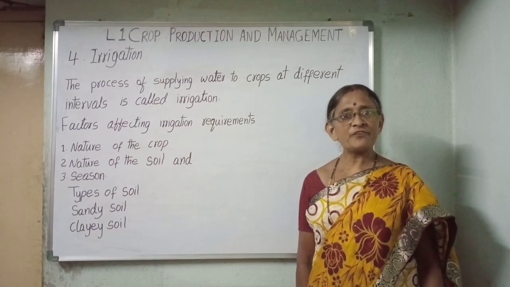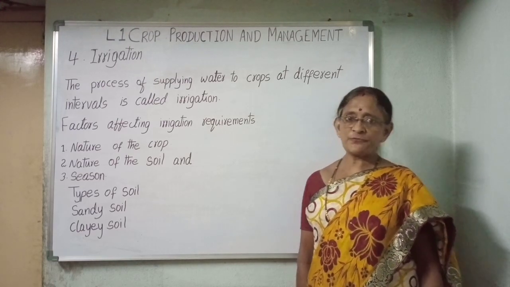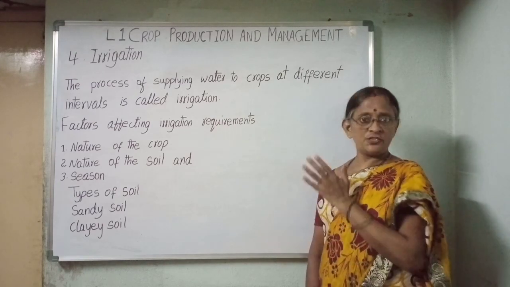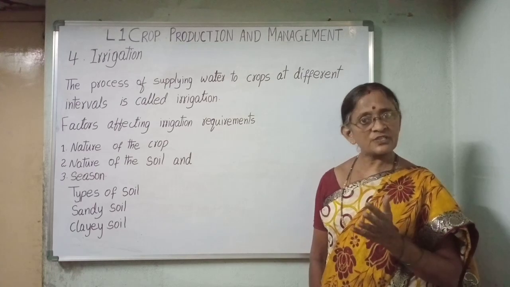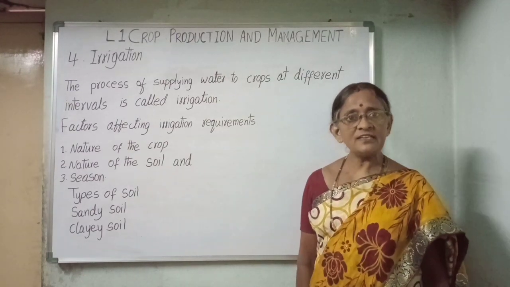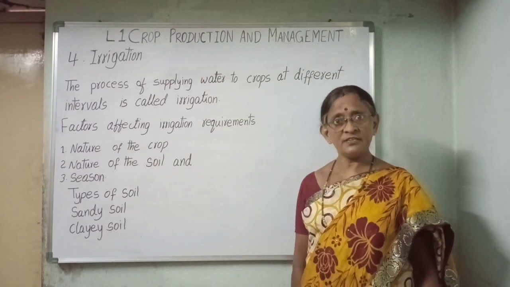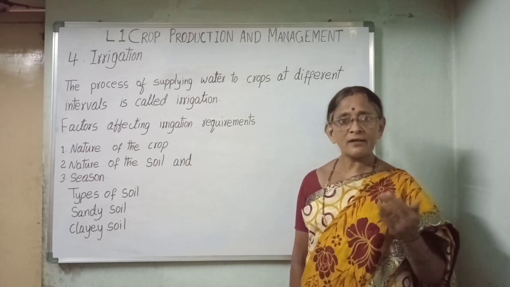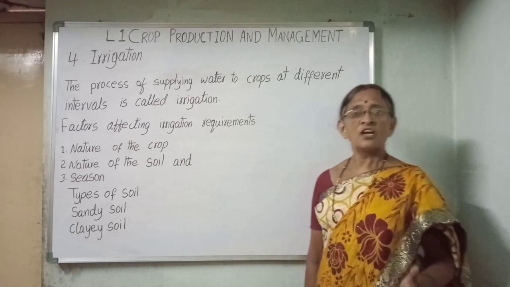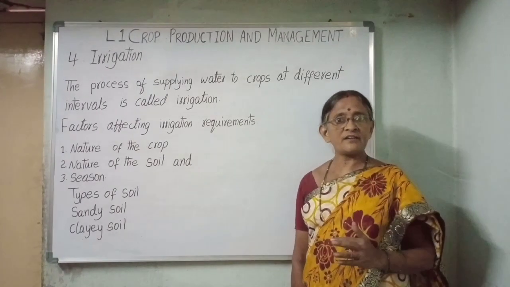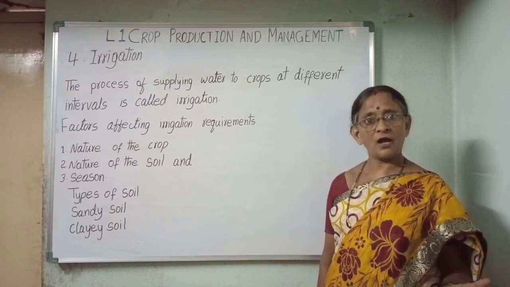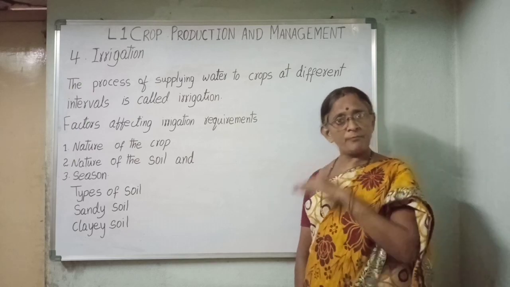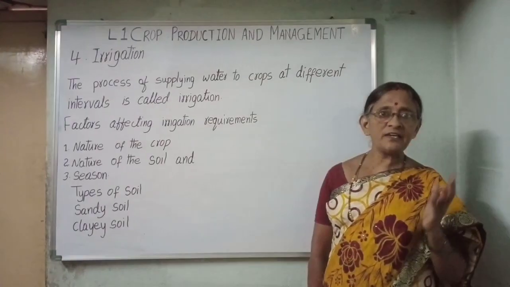The time and frequency of irrigation differs from crop to crop, soil to soil, region to region and season to season. We already learned in the previous video that Kharif crops require more quantity of water than Rabi crops. So, Kharif crops are irrigated more than Rabi crops. The frequency of irrigation is low in monsoon whereas high in summer.